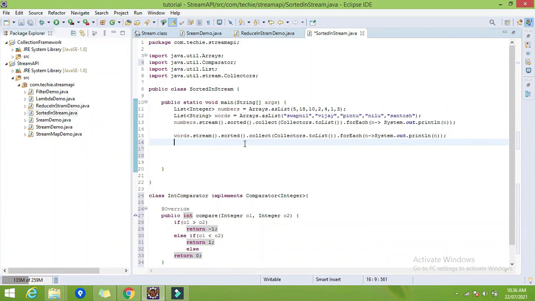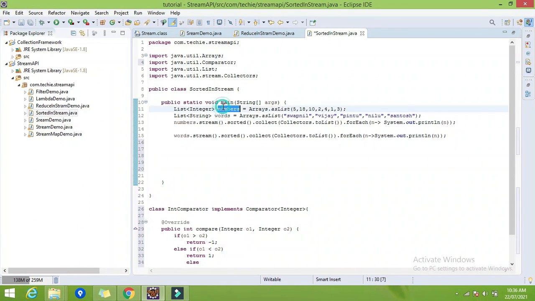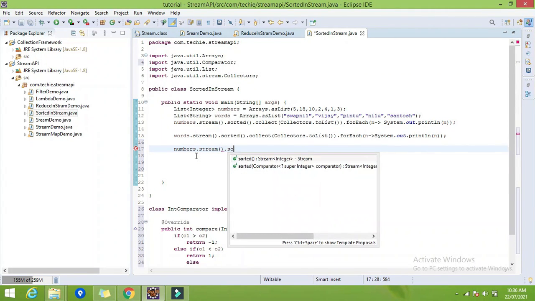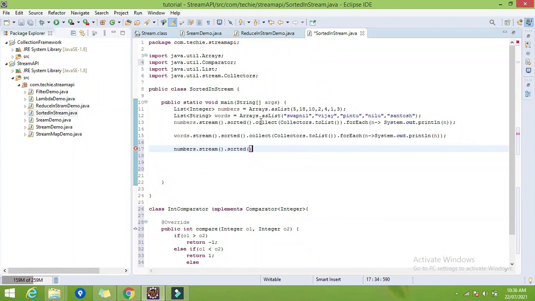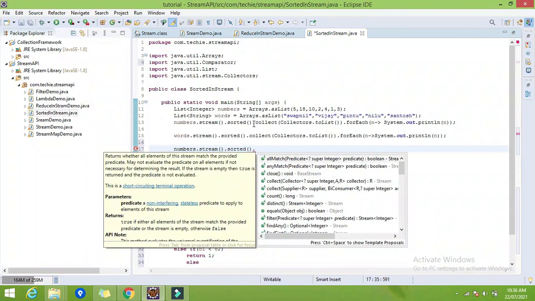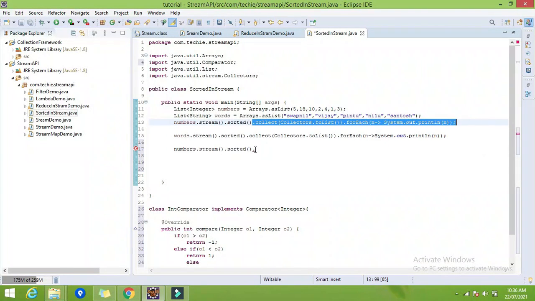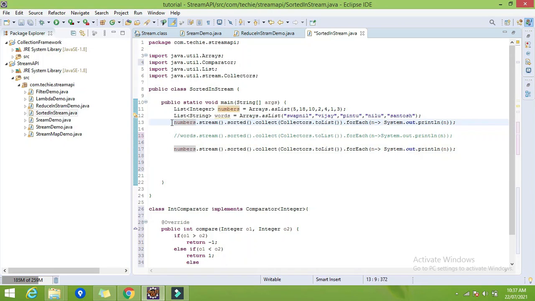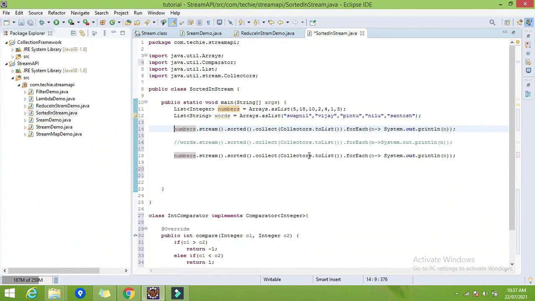So let's try now. Numbers dot stream dot sorted dot, let me copy paste. So this is doing the default natural sorting, right? So let me comment the second one. Okay, so the first one is doing the default natural sorting order, and the second one I want for the descending order.